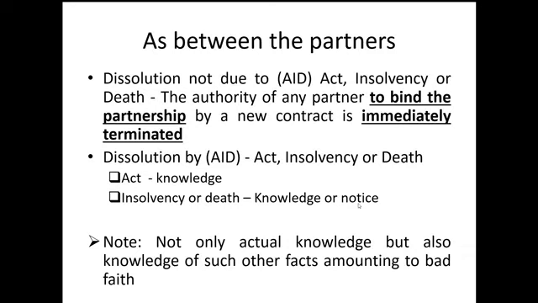Or another example is act. ABC are partners of ABC partnership. Later on, si C nag-withdraw sa partnership. Di automatic dissolve siya kasi magkakaroon ng change in relation among the partners. Pero si A, wala siyang notice or knowledge ng withdrawal ni C. Kaya ang question, can A still bind B and C? The answer is yes, kung wala siyang knowledge ng withdrawal.